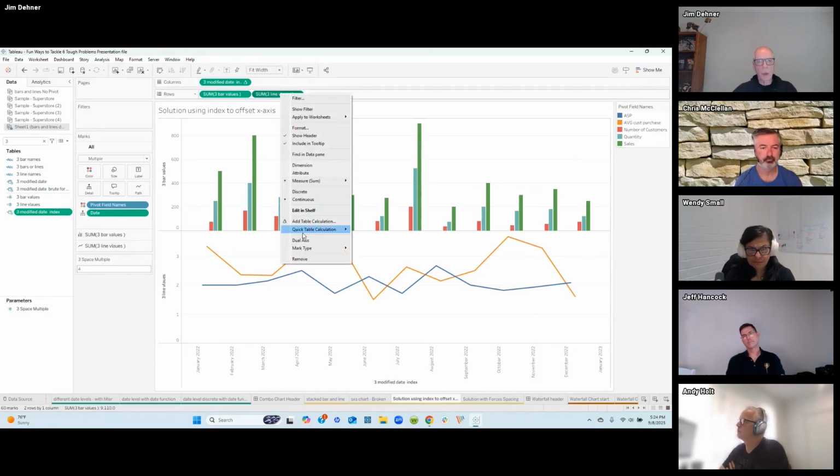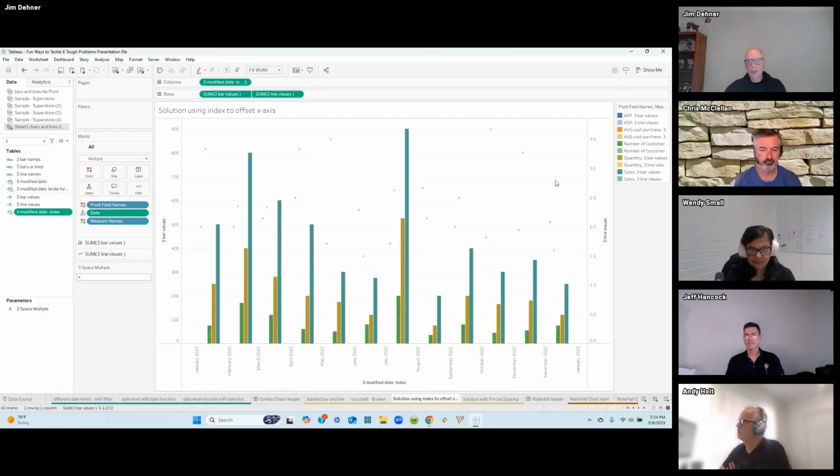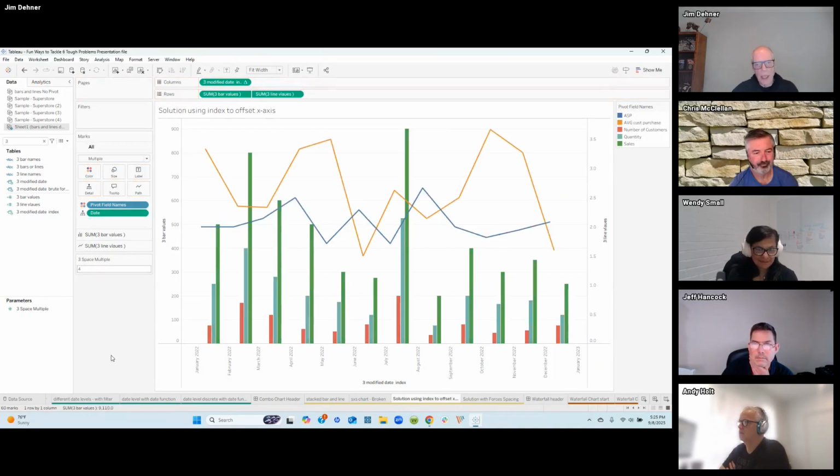We're just going to make that a dual axis again. And the first thing you're going to say is, Jim, you broke the chart. This is not what we wanted to see. And that's because measure names got thrown up here, and we just pull that off. And we've created the chart that we want to see.